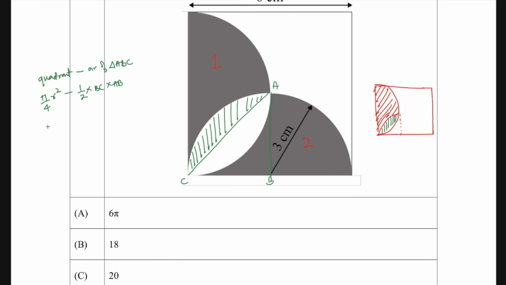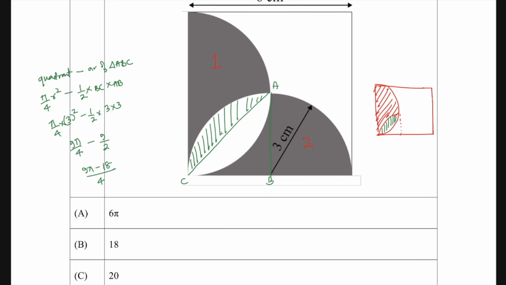The radius is 3, right? So it will be pi by 4 into 3 square minus half into 3 into 3. If you solve this, this becomes 9 pi by 4 minus 9 by 2. If I take LCM as 4, it becomes 9 pi minus 18, and that's the area of this particular shaded region.